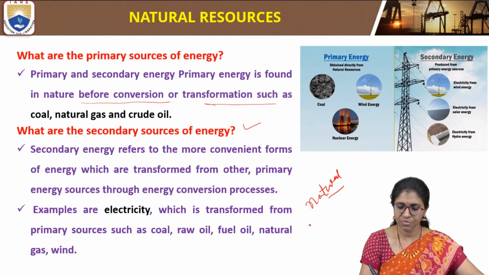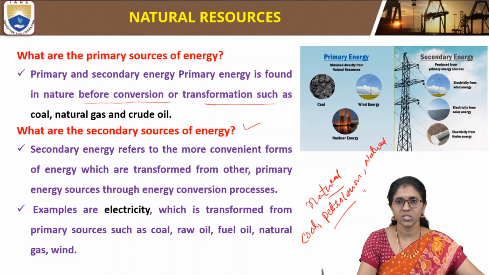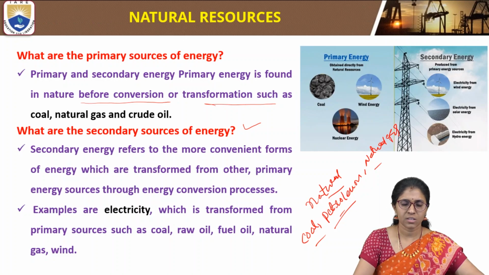Examples of primary sources of energy are coal, petroleum, and natural gas. These occur in nature in three different forms: solid fuel is coal, liquid fuel is petroleum, and gaseous fuel is natural gas. These three are natural fuels, examples of primary sources of energy.